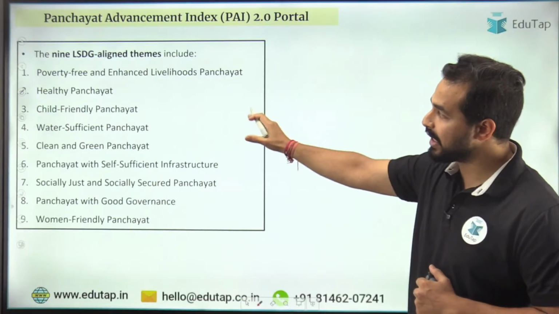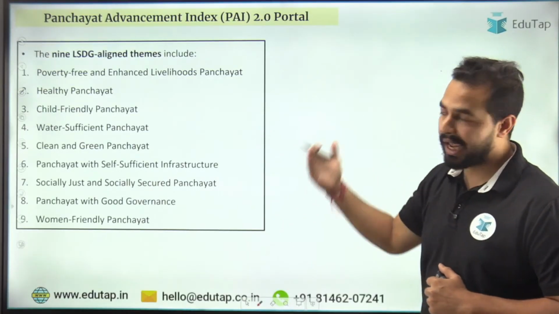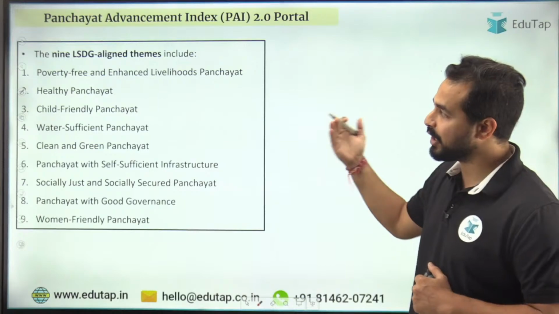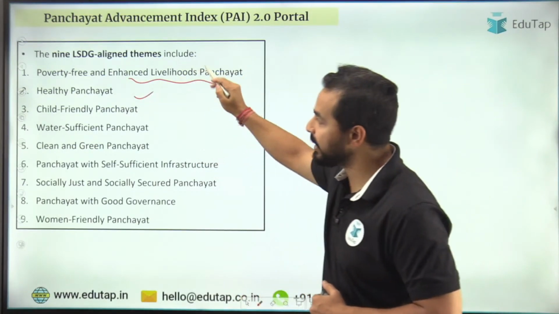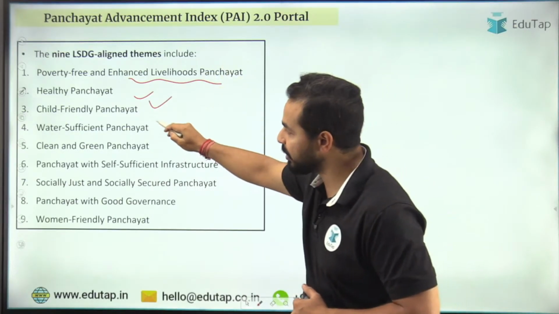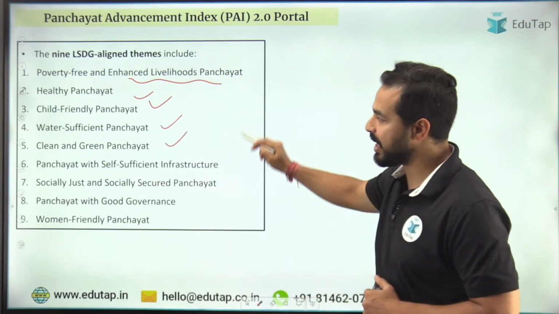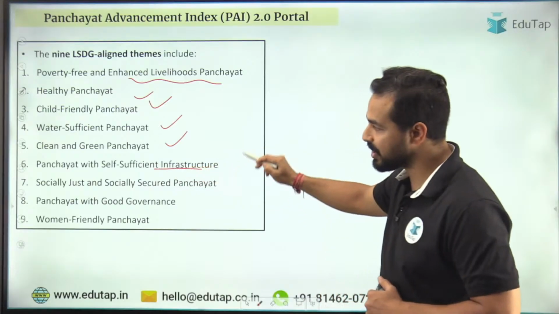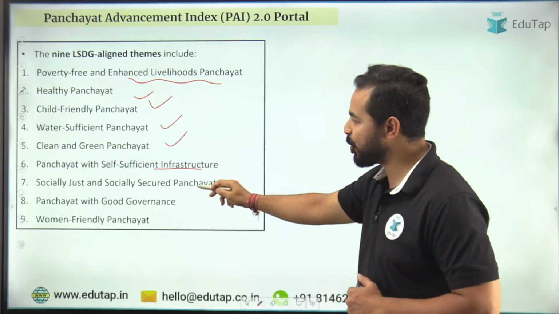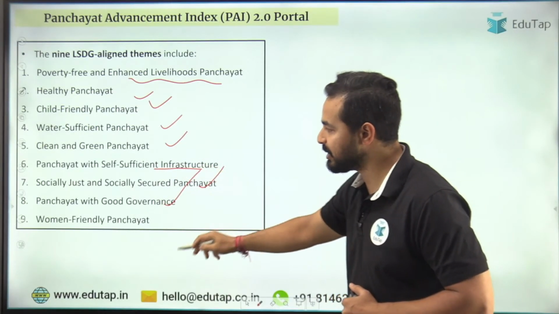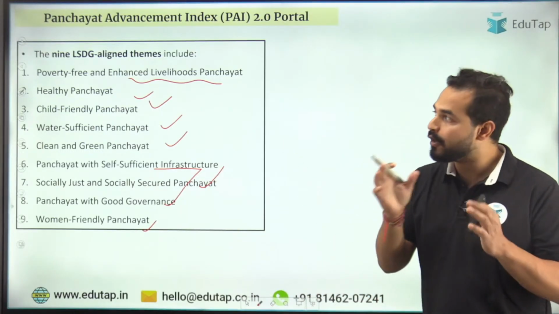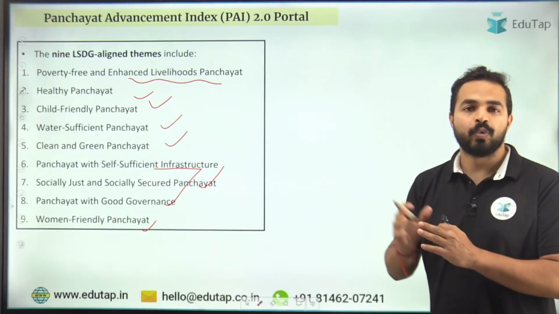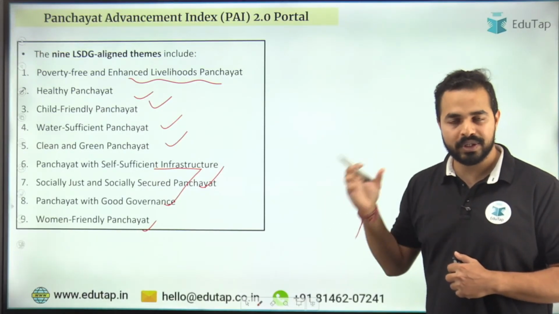Okay. So basically you can see here, these are the 9 LSDG aligned themes, which include poverty free and enhanced livelihoods Panchayat, healthy Panchayat, child friendly Panchayat, water sufficient Panchayat, clean and green Panchayat, Panchayat with self-sufficient infrastructure, socially just and socially secured Panchayat, Panchayat with good governance and women friendly Panchayat. So these are the 9 localized sustainable development goals which are aligned with the sustainable development goals, right?